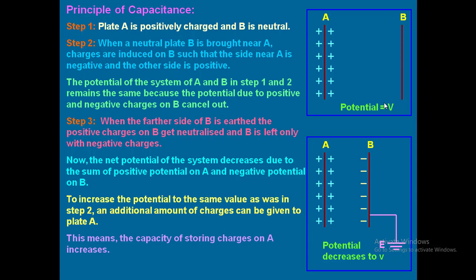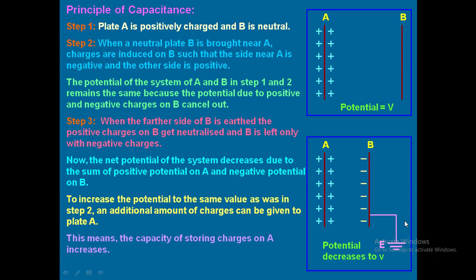I hope you are getting my point. No, sir. Once more. Okay, again I'll repeat. See the first picture, everyone, carefully. In the first picture, we have a positively charged plate and there is a neutral plate. Both have some potential difference because A is at positive potential, B doesn't have any potential. So what is the total potential? Whatever A has, that potential will be the potential difference between them. So what is the potential here? V alone. Now whenever I bring plate B nearer to plate A, what will happen? Because of induction, B will have negative charges on one side and positive charges on the other side.